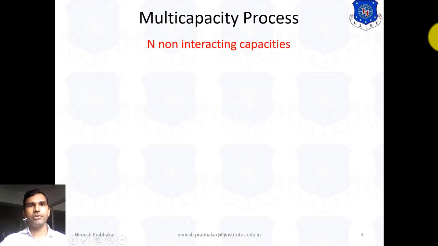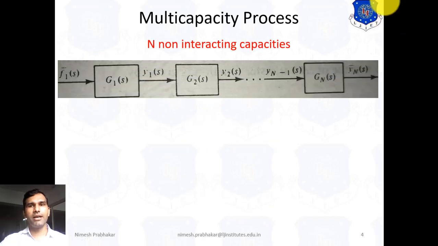Here in the figure we see n systems connected in series. G1(s) represents the transfer function of the first system. Here we consider all systems to be first order systems. That means this is a first order system, this is also a first order system, so we connected n number of first order systems in series.